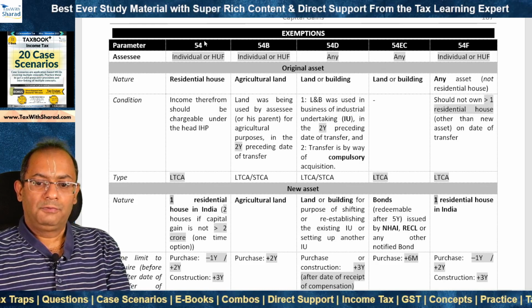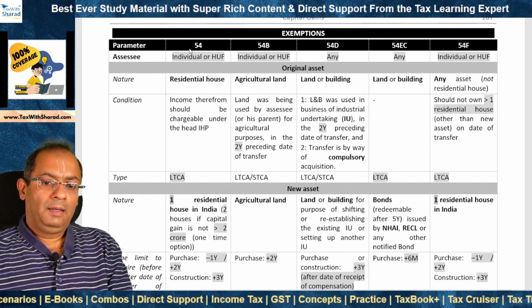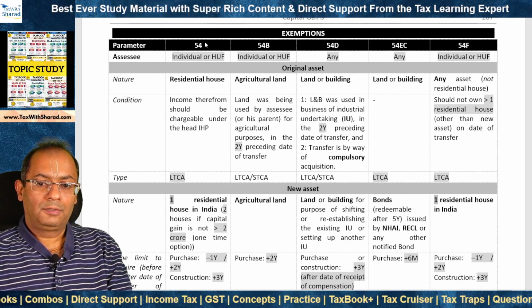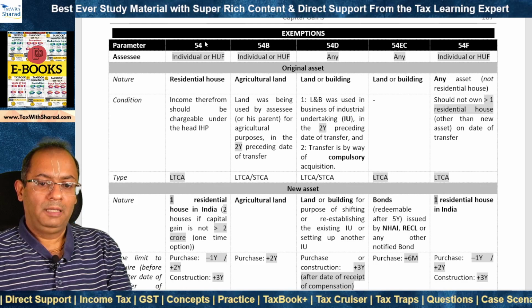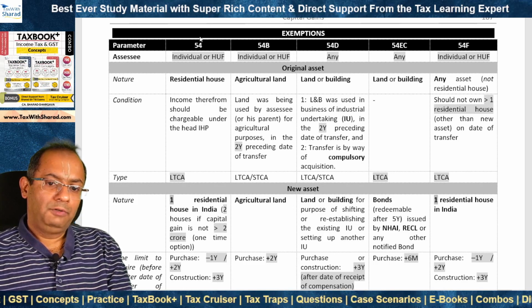We will now look at the exemptions provided in computing capital gains. And there are 6 sections, 54 to 54F, and we will look at each of these sections now. And the presentation here, as you can see on your screen, is in the form of a table, so that makes comparative understanding quite easy. So first we look at section 54.